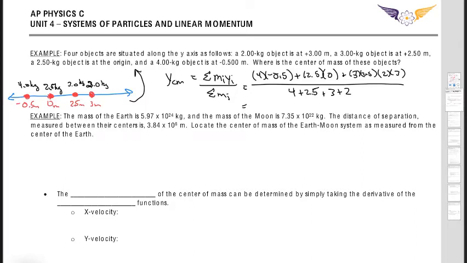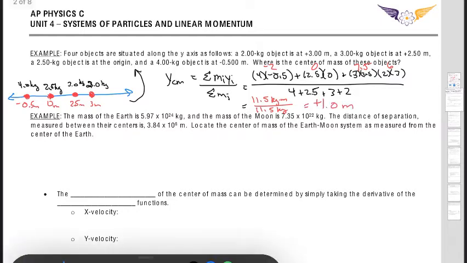Okay, so this is going to be negative 2, this is going to be 0, this is going to be 7.5, and this is going to be 6. And so I end up at 11.5, in terms of kilograms times meters. Then I've got 4 plus 2.5, which is 6.5, plus 3 is 9.5, and plus 2 gives 11.5 kilograms of total mass. That tells me my center of mass is located at 1 meter. So this is going to be my center of mass. Again, I didn't draw this to scale. If I had a nice little grid, that'd be easier to look at.